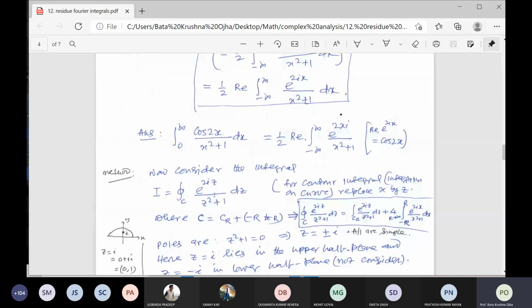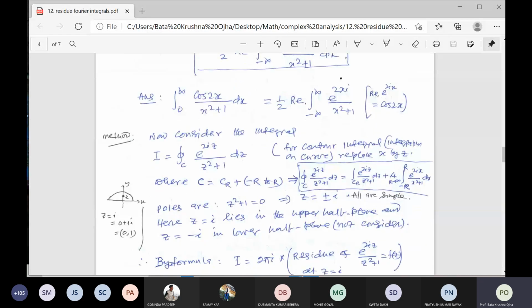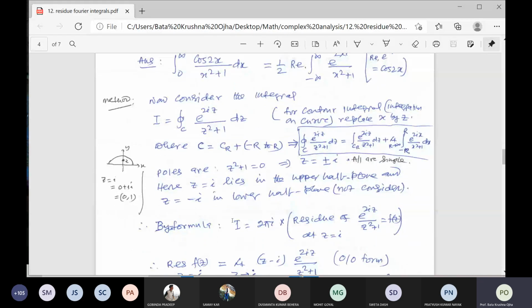There is no problem for you in how to evaluate this, because C is equal to C_R plus the segment from minus R to R. So the integral of e to the power 2iz over z squared plus 1 dz, if you split it, is the integral over C_R of e to the power 2iz like that, with the limit as R tends to infinity. So now you find the poles and residues. For z squared plus 1, z is equal to plus or minus i, that is 2 simple poles.